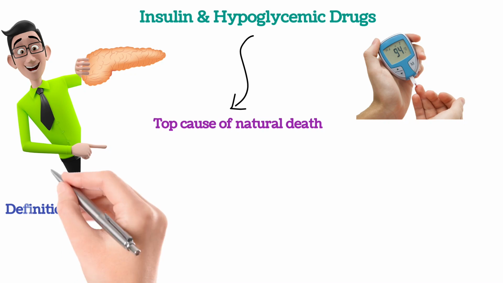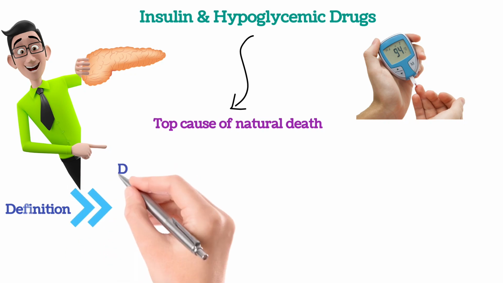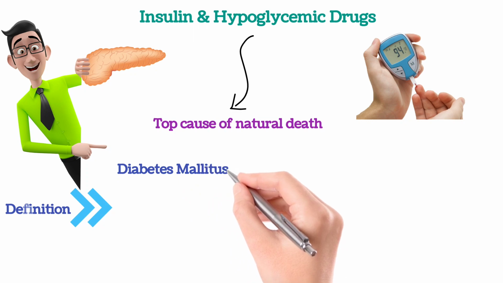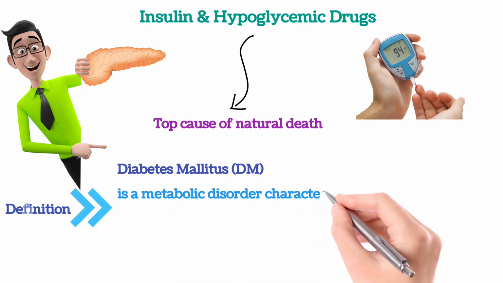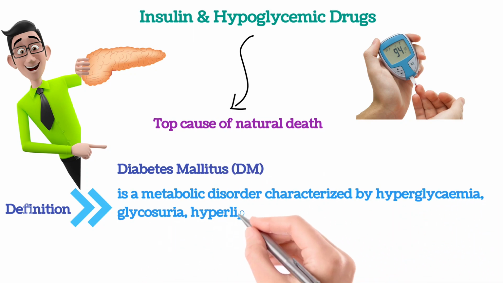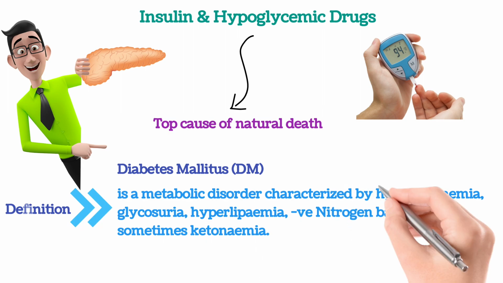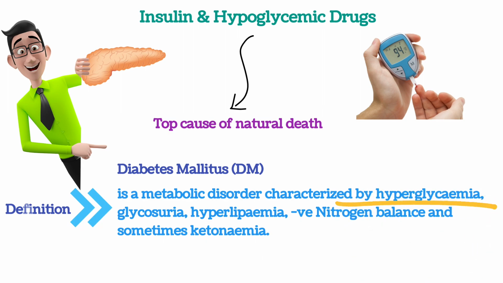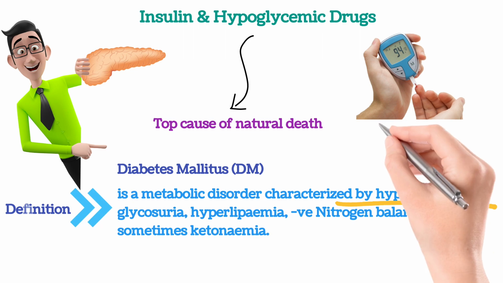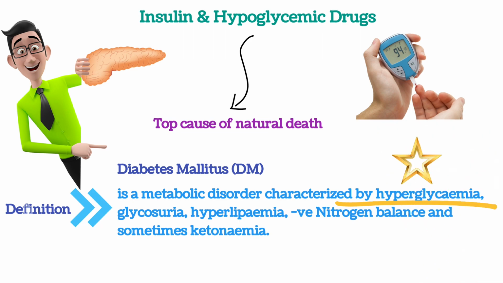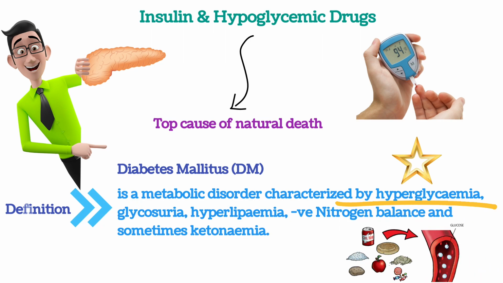Its definition states that diabetes, that is diabetes mellitus, represented as DM, is a metabolic disorder characterized by hyperglycemia, glycosuria, hyperlipemia, negative nitrogen balance, and sometimes ketonemia. So it is a kind of metabolic disorder where there is disruption in the metabolic pathways, and especially a rise in the level of glucose that further leads to disruption of all those pathways.